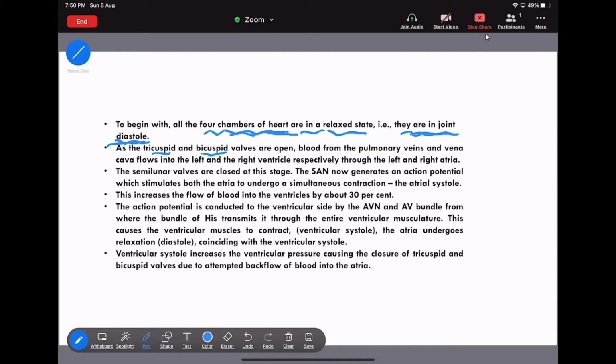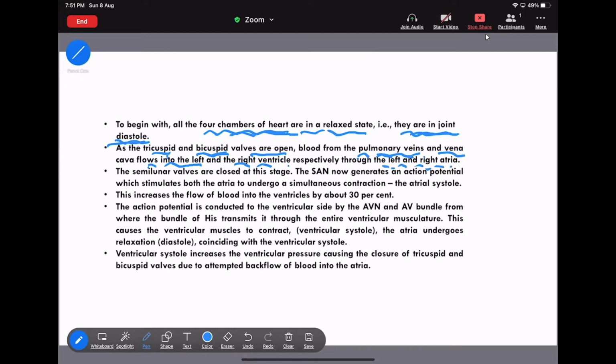And now I am saying that the tricuspid valve and the bicuspid valve are open. Blood from the pulmonary vein and vena cava flows into the left and the right ventricle, respectively, through the left and the right atria.